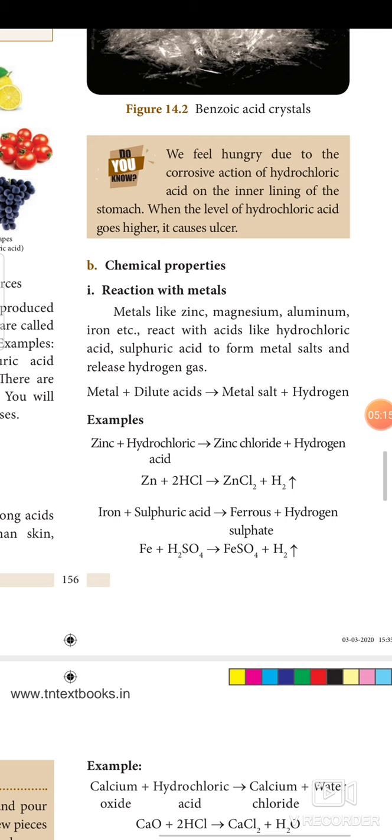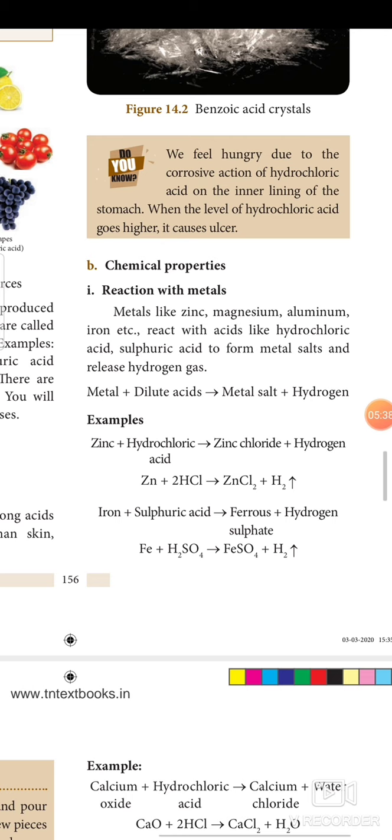Chemical properties of acid next. First one, reaction with metals. Metals like zinc, magnesium, aluminum, iron, etc. react with acids like hydrochloric acid, sulfuric acid to form metal salt and release hydrogen gas. The general formula of reaction of acid with metal is metal plus dilute acid gives metal salt plus hydrogen.